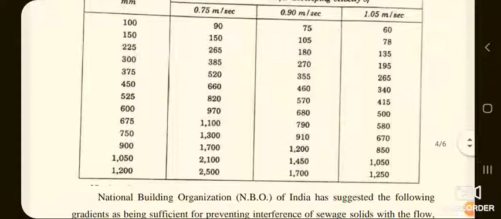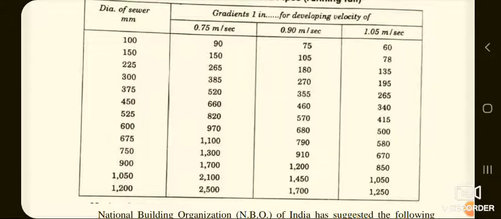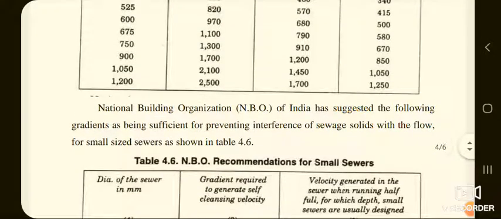You can go through this particular table, in which the different velocities to be maintained for different diameters of the sewer pipes are given. Also, the National Building Organization, known as NBO of India, has suggested the following gradients as being sufficient for preventing interference of sewage solids with the flow.